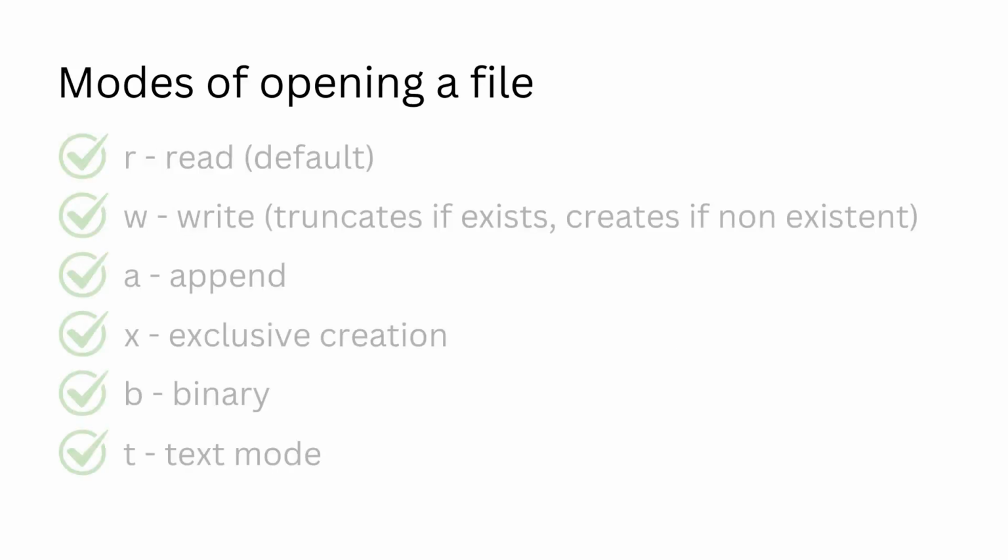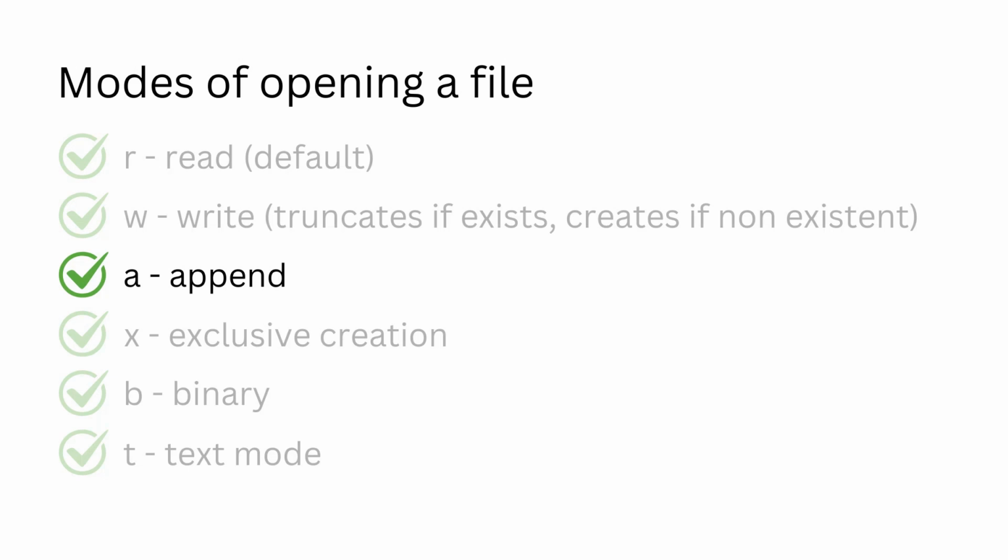Files can be opened using the built-in function, open. We can choose the mode to open the file. Reading mode. This is the default mode. This opens the file for reading. Write mode. This mode creates the file if it does not exist, and truncates the file to 0 length if it already exists. Append mode.